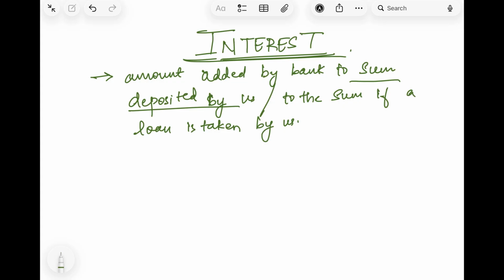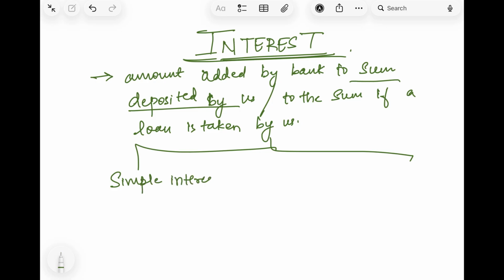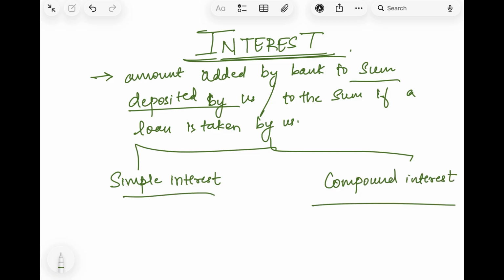Okay, now interest is also of two types. If we talk about interest, we have two types of interest. The first one is the simple interest, and the second one is the compound interest. Okay, so we'll learn both of them one by one, what is interest and how do we use it and where do we use which interest. Okay, so first let's start with simple interest.